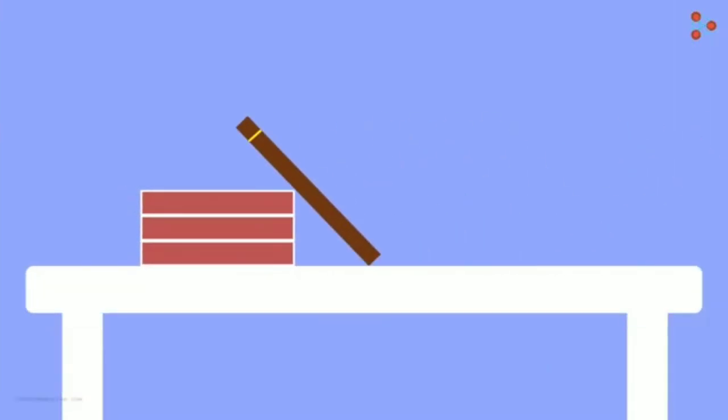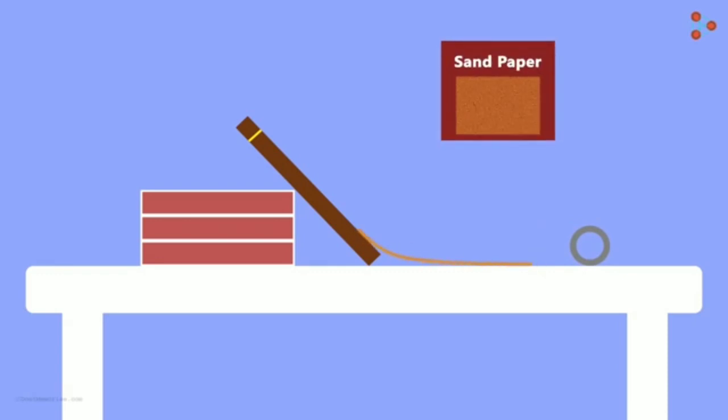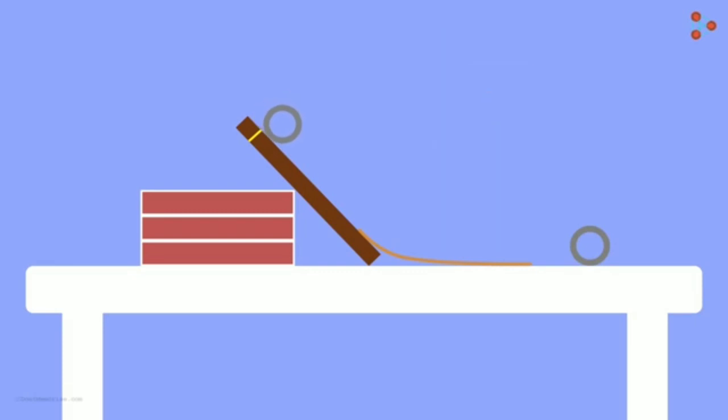Create an inclined slope on a table like this and mark a point somewhere on it. Now from this point, let a small cylindrical object move down. You will see that it reaches a particular point and then stops. Next, place sandpaper right under the slope and leave the object from the same point as before. What do you notice? You will see that the distance covered by the object is lesser in the second case.